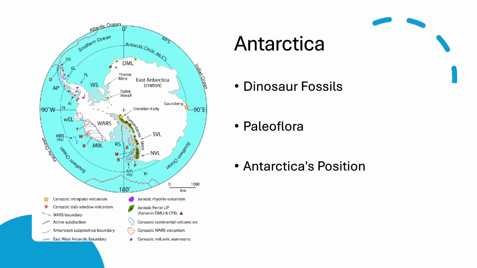Antarctica. Antarctica today is a frozen desert, but during the Mesozoic, it was a warm, habitable region. Fossils of dinosaurs like Cryolophosaurus, along with diverse plant fossils, show that Antarctica once supported thriving ecosystems. GIS models placed Antarctica at lower latitudes during the Triassic and Jurassic, explaining its warmer climate. As the continent drifted south, it transitioned from a temperate environment into the icy landscape we know today. This dramatic shift highlights how continental movement can completely transform climate zones.